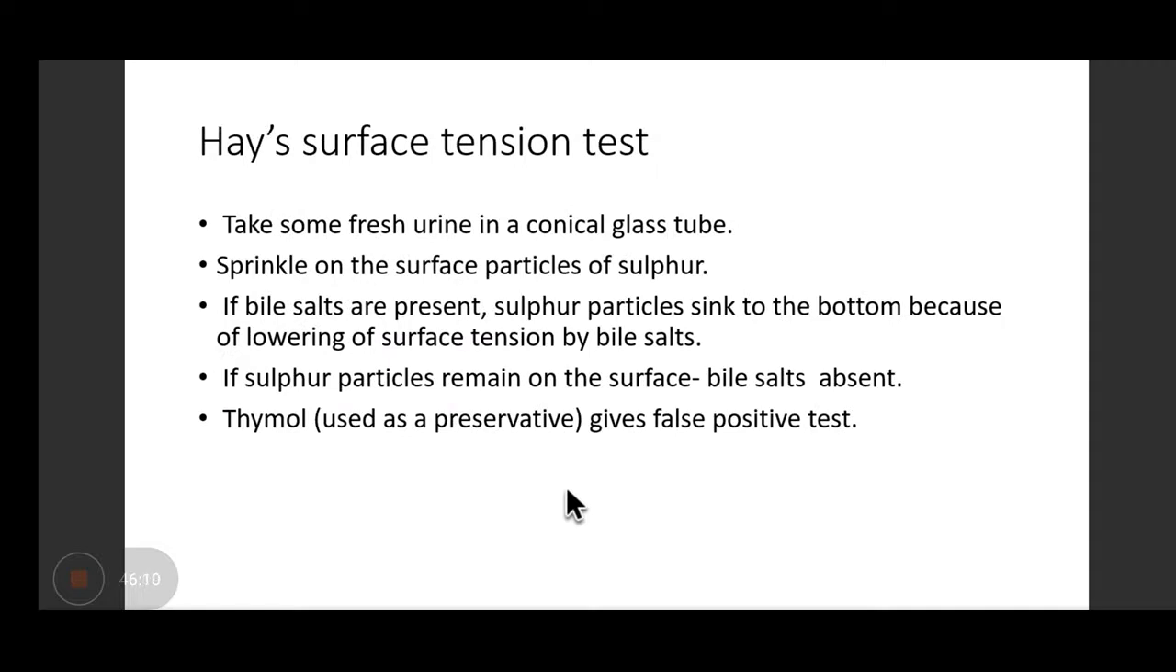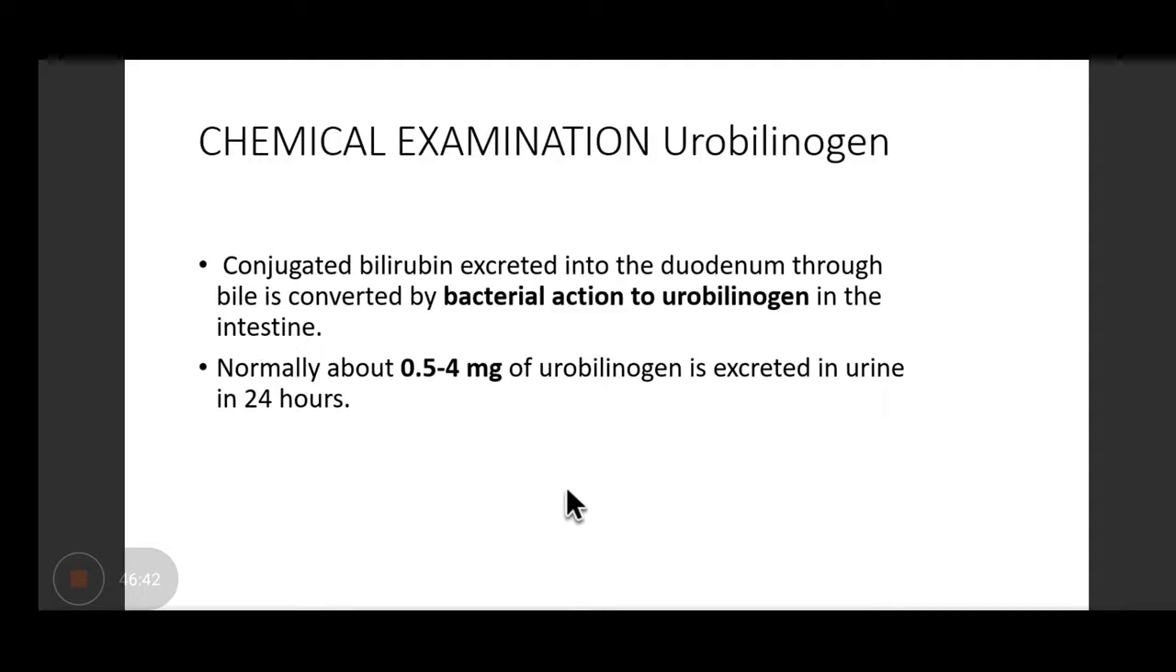What do we do? Some fresh urine is taken in a conical glass tube and it is sprinkled with particles of sulfur. If bile salts are present in the urine, sulfur particles will sink to the bottom because these bile salts will cause lowering of the surface tension. And if the sulfur particles remain on the surface, that means bile salts are absent. In this, you have to remember that thymol, which is used as a preservative, gives a false positive. Okay, so you have to rule out if thymol has been used if you are getting a positive.